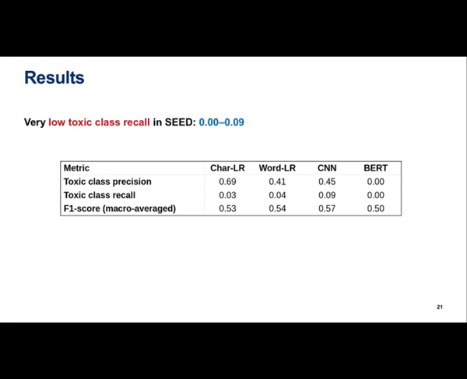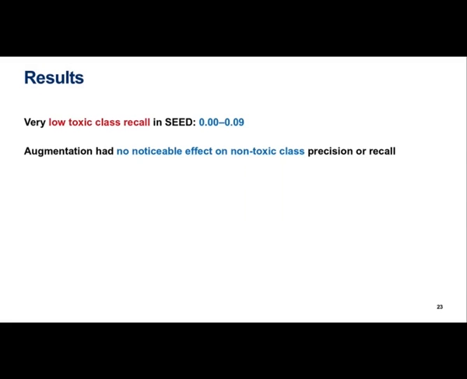I'll summarize the main results from our experiments. When training on seed data alone, toxic class recall was very low or even non-existent. This means that the classifier was unable to detect almost any toxic class data points in the test set. In contrast, in the non-toxic class, both precision and recall were very high, and augmentation had no visible effect.